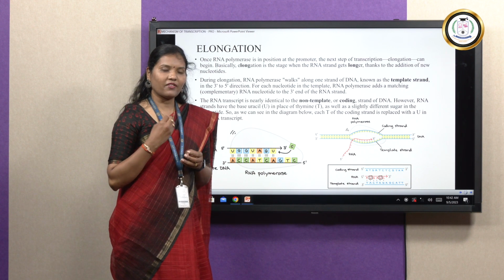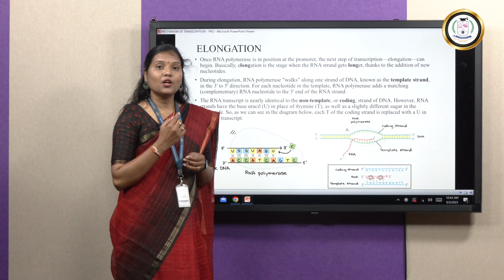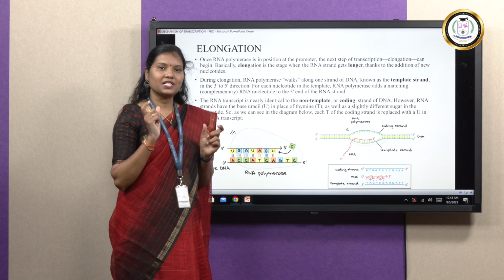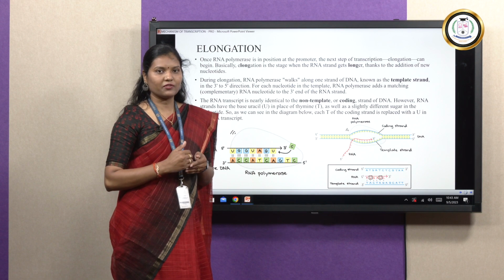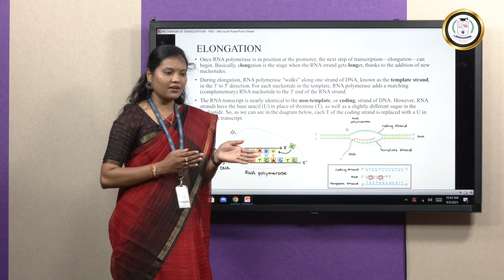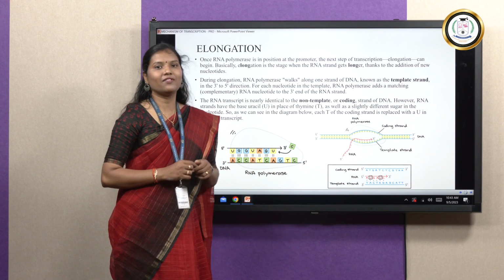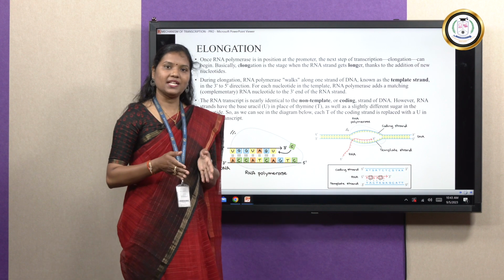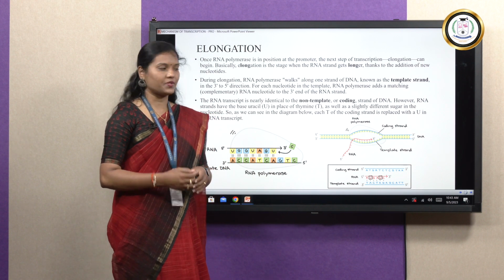The growing strand of mRNA now resembles the coding strand of the parent DNA. That is, the 5' 3' strand will be exactly similar to the growing mRNA now, except for the presence of uracils, because mRNA has uracils while DNA has thymines. This process of elongation will continue until the mRNA meets a stop signal or a termination codon. And finally, elongation ends with termination of transcription.